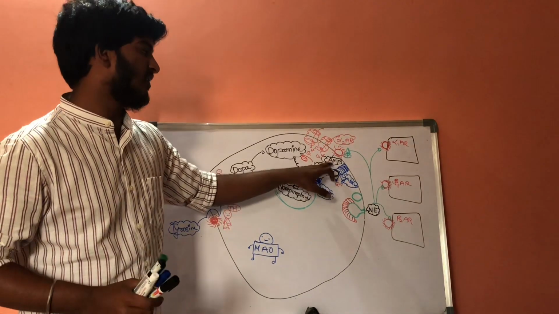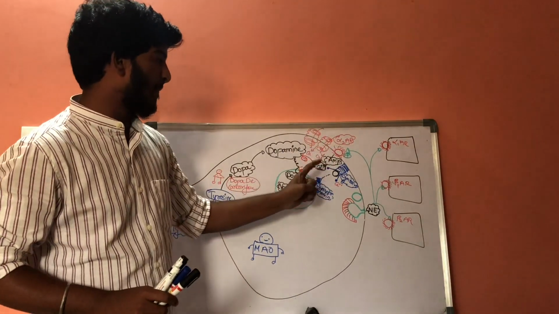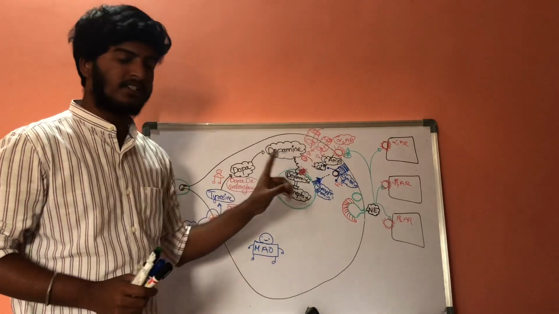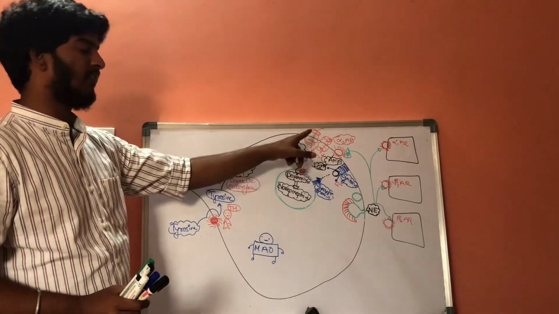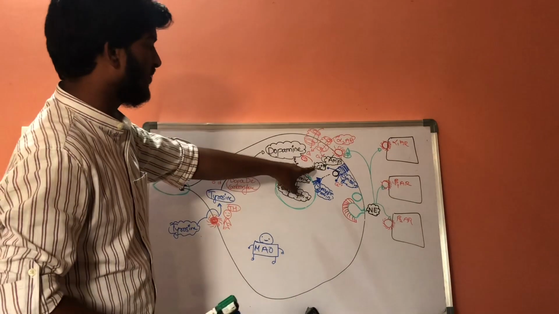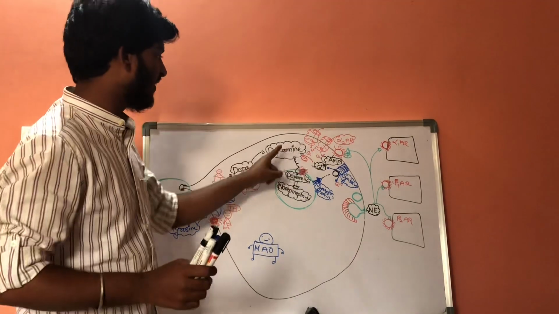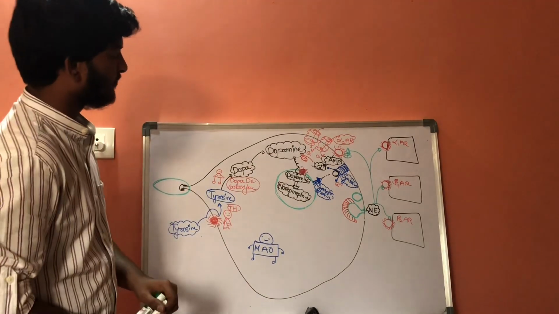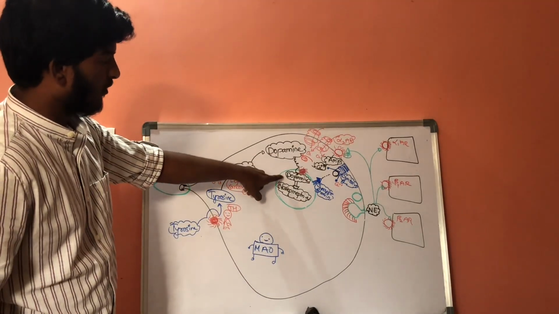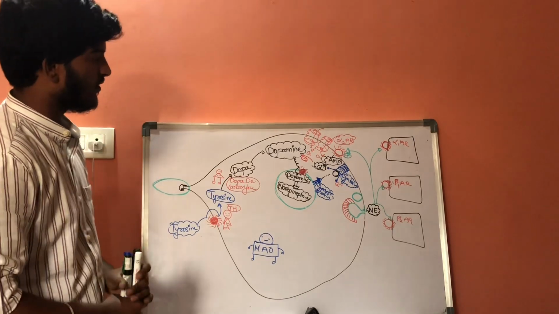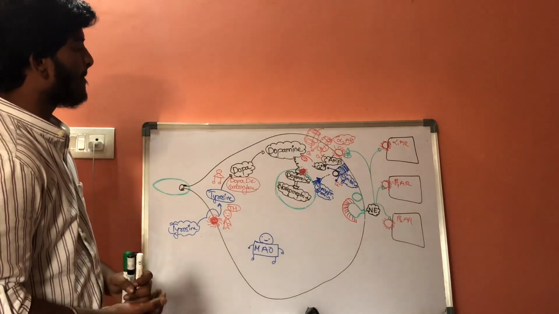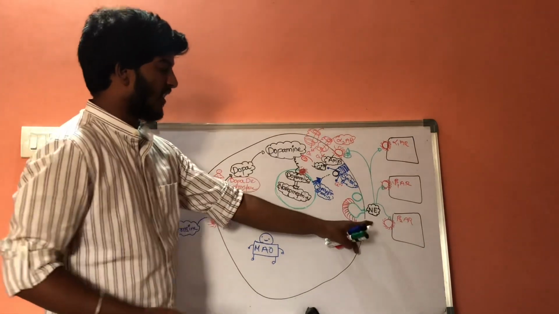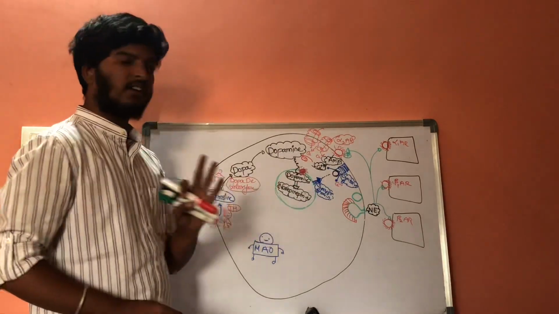So whenever alpha-2 receptors are activated, it results in a decrease of cyclic AMP, and it blocks the calcium channels and decreases the influx of calcium ions. And whenever the calcium ion influx is decreased, it inhibits the synthesis of dopamine, and this dopamine does not convert into norepinephrine. So this is the action of norepinephrine on alpha-2 receptors.